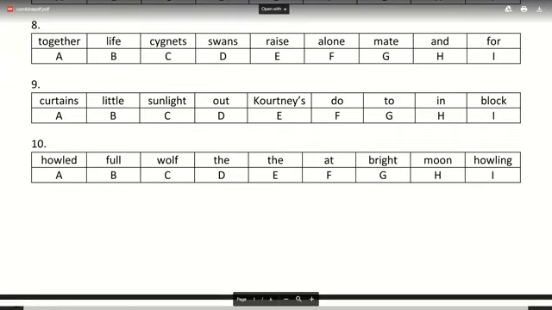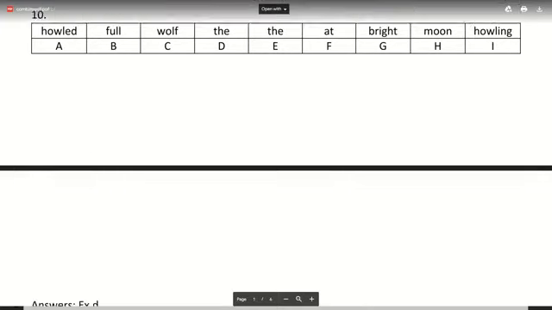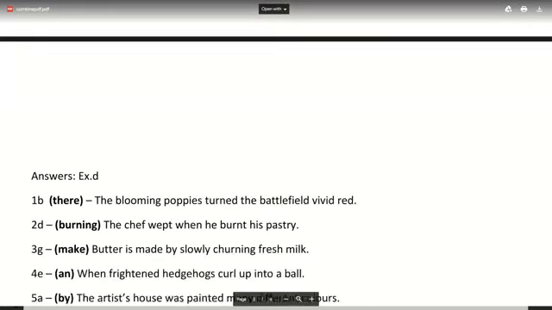So what don't you need in the next one? Number 10. Try doing what you don't need for number 10. You have done 10. The wolf howled at the full bright moon. You did not need howling. Well done. Let's go on to the next one. The answers will come now, and after that, the next one will come.